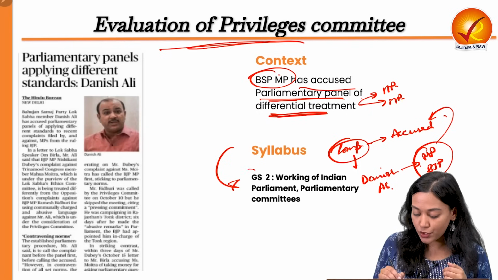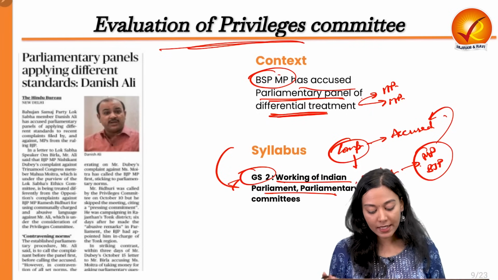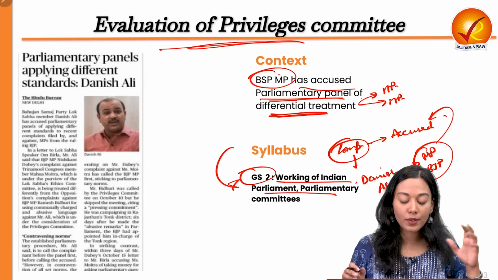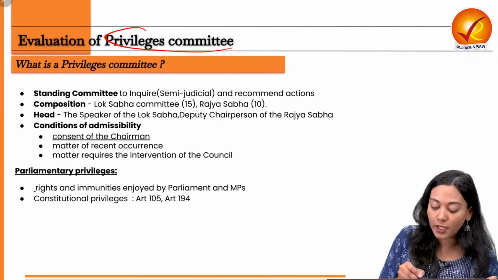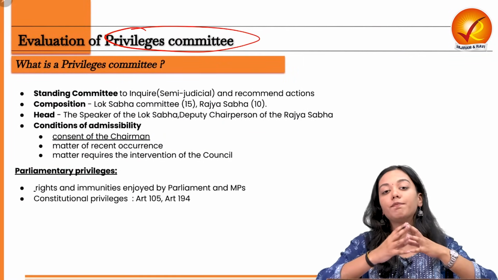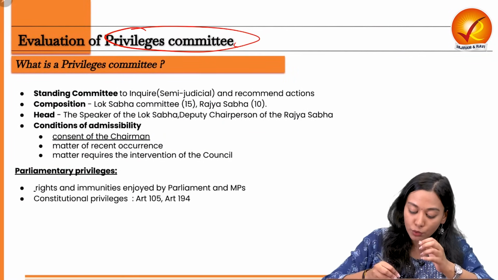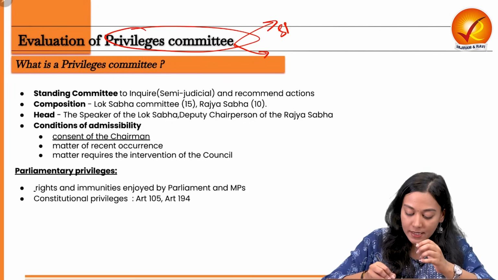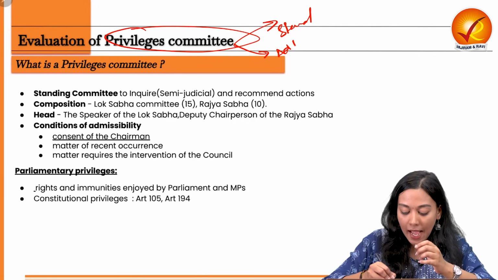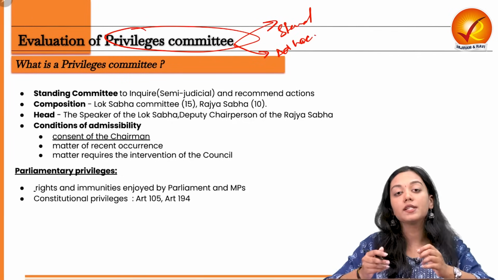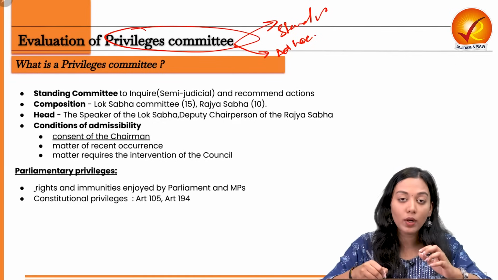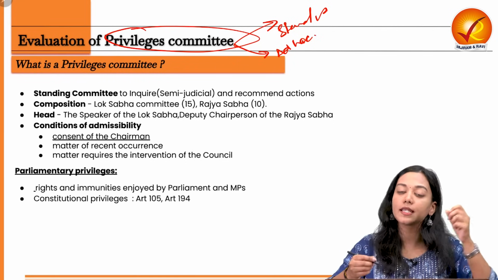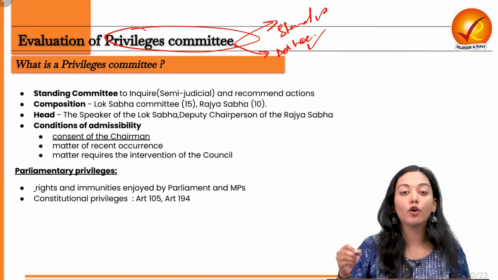It pertains to the GS2 part of the syllabus where we read about the working of parliamentary democracy and parliamentary committees. So now we will evaluate the Privileges Committee in detail. So first of all, what is the Privileges Committee? See, the committees of parliament are divided into two broad types. One is the standing committee, the second is the ad hoc committee, depending upon the permanency of the tenure. If it is a permanent committee, then it is a standing one. If it is working on an ad hoc, case to case basis, then it is an ad hoc committee.